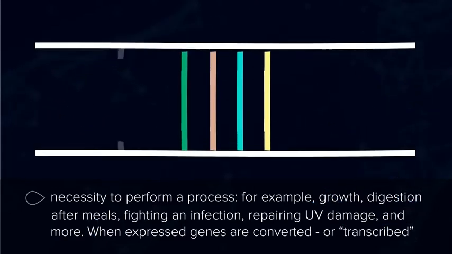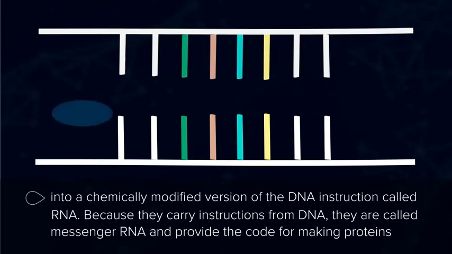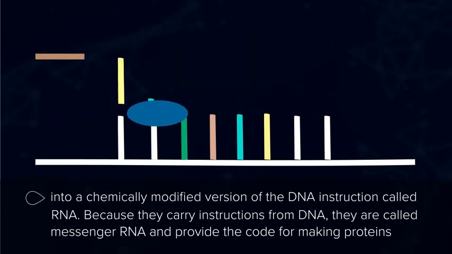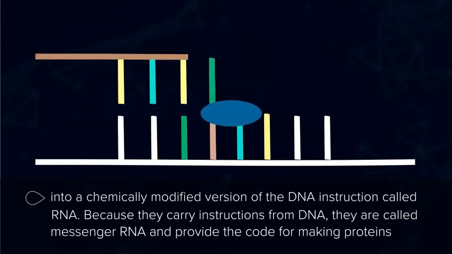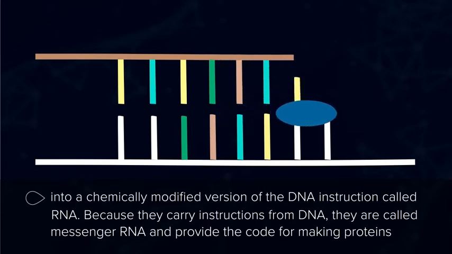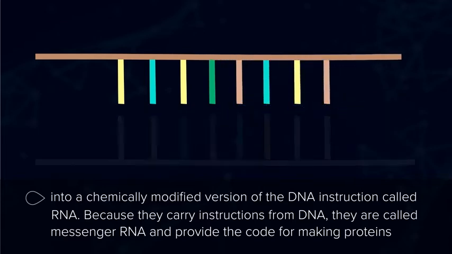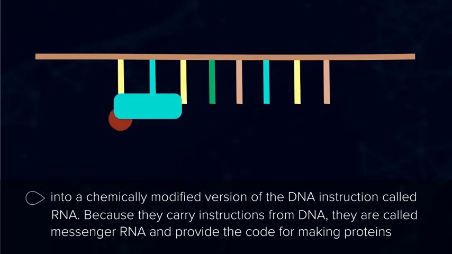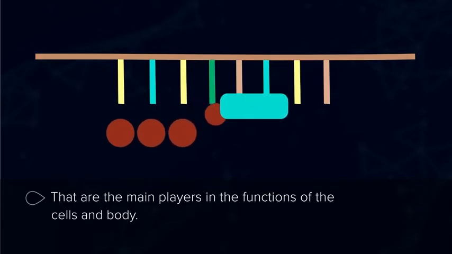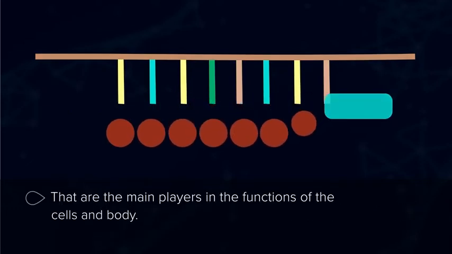When expressed, genes are converted or transcribed into a chemically modified version of the DNA instruction called RNA. Because they carry instructions from DNA, they are called messenger RNA and provide the code for making proteins, considered the main players in the functions of the cell and body.